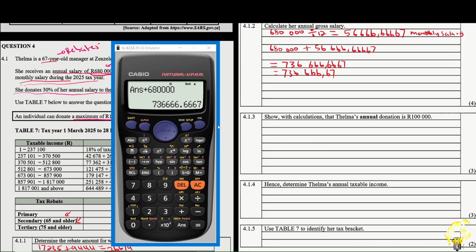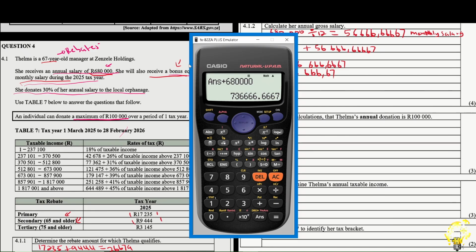Now, show with calculations that Thelma's annual donation is 100,000. These are tricky questions, so I want you to look at this. We're told that Thelma donates 30% of her annual salary. Annual salary, I hope that is important. Annual salary, not annual gross salary. This is her annual salary. So what is 30% of that? That's where we should start.